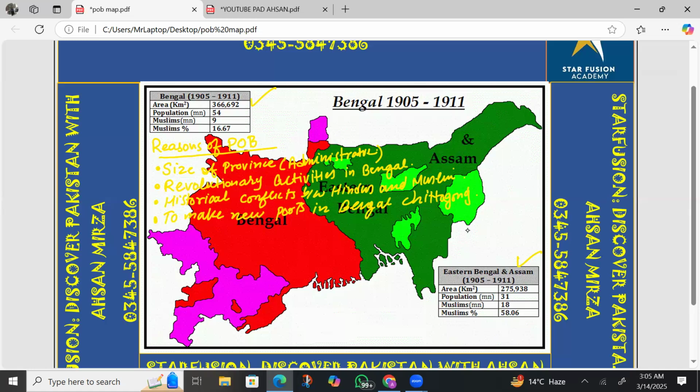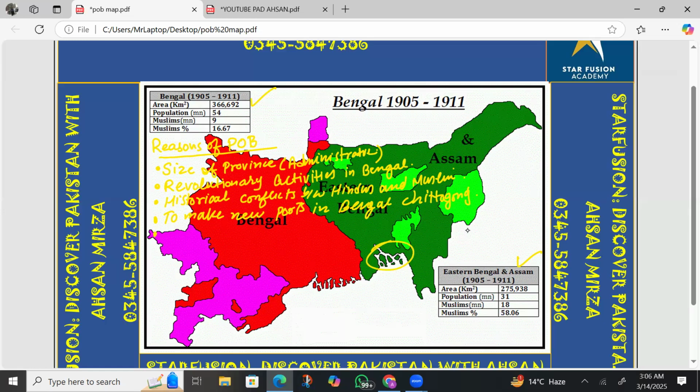So for the development of new ports in that particular portion, the British had to transfer their administration into that area. When the administration would be close to the areas of port construction, it would be much faster. That's why the British wanted to transfer power from Calcutta, which was the joint capital of East and West Bengal before the partition. So that's why they divided it.